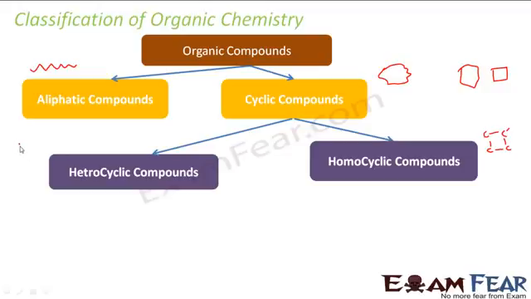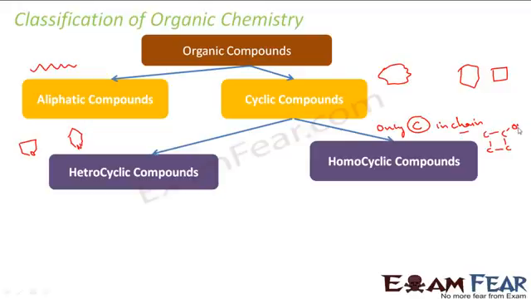For example, I have this compound. This is oxygen here, right? Tetrahydrofuran. Or I can have something like this. This is a nitrogen here. This is called piperidine. We'll talk about these things later. But just understand this: in homocyclic, only carbon in the chain. It is not that it has only carbon. It can have other atoms, but in the ring it can have only carbon.